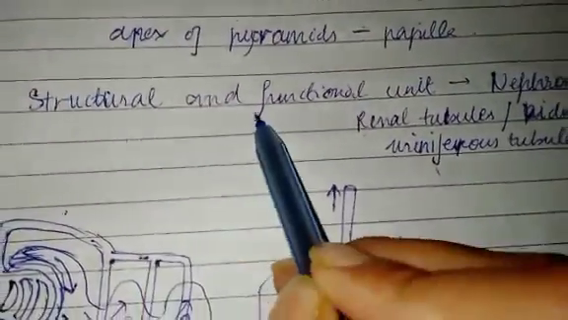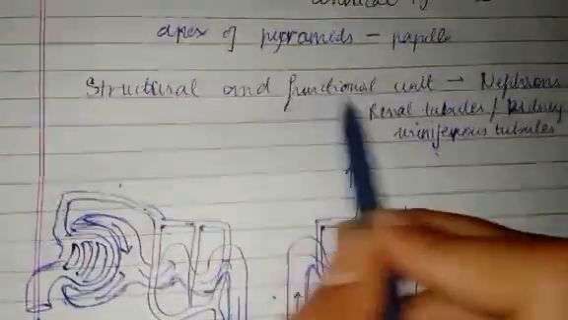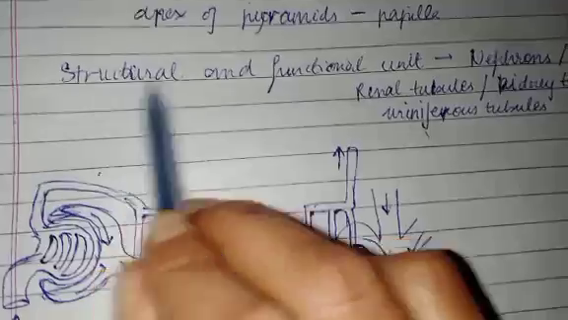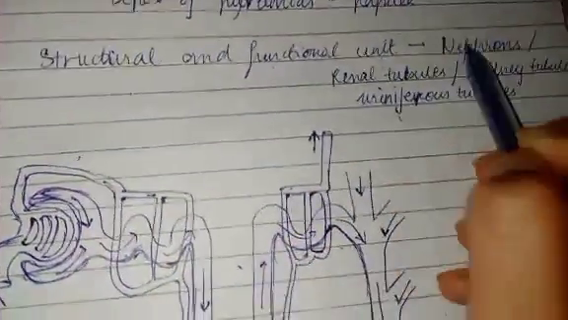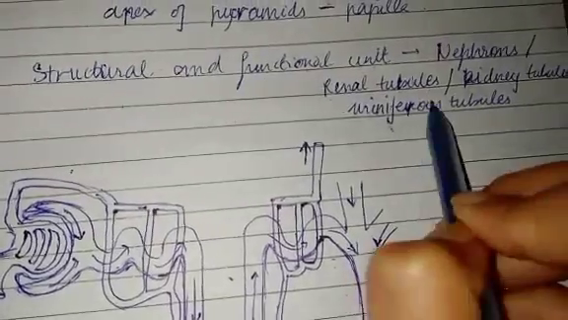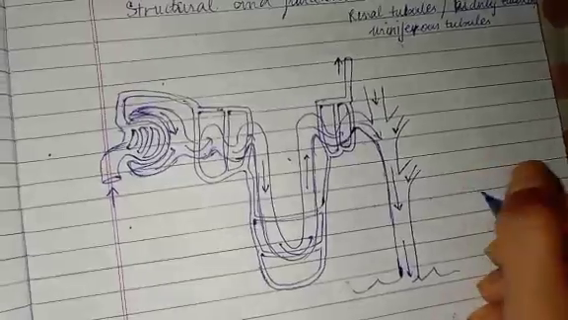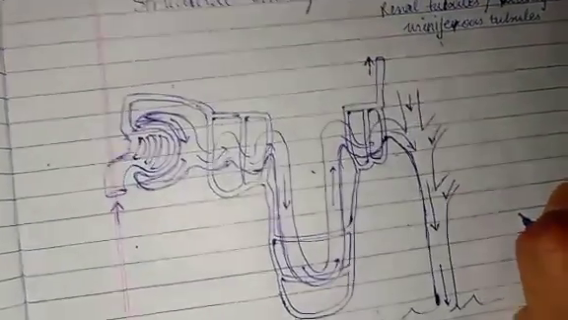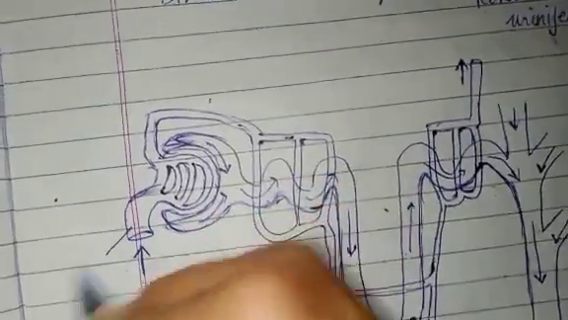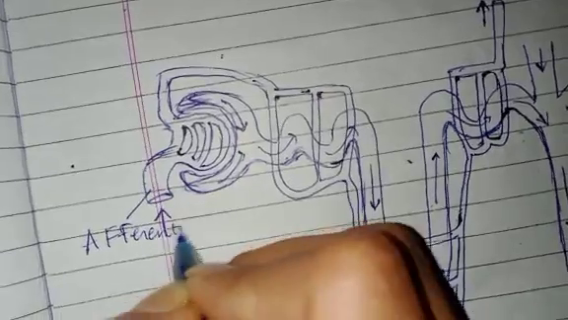Then, and see, this is the most important thing. The structural and functional unit of the kidney is the nephron or renal tubules, and it is also called kidney tubules or uriniferous tubules. So this is a diagram of a nephron. Okay, so first this is the afferent arteriole.